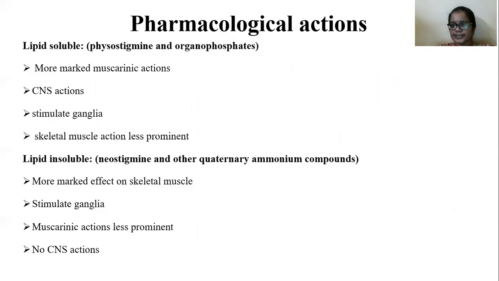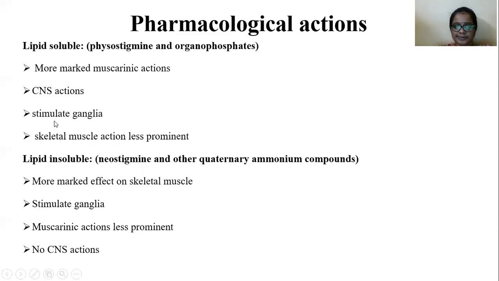Next, coming to the pharmacological actions of anticholinesterase drugs. Anticholinesterase drugs are of two types: lipid soluble drugs and lipid insoluble drugs. Examples of lipid soluble drugs are physostigmine and organophosphates, and examples of lipid insoluble drugs are neostigmine and other quaternary ammonium compounds. Lipid soluble drugs are very soluble in lipids, right? So soluble in fats, and lipid soluble drugs easily cross the blood brain barrier. That's why they can show CNS actions.